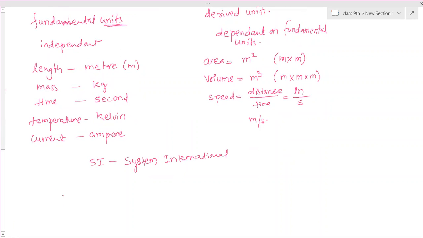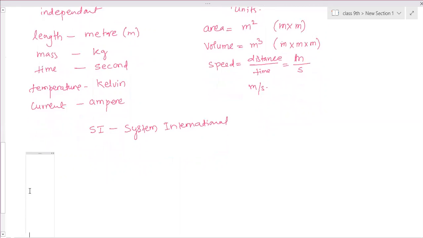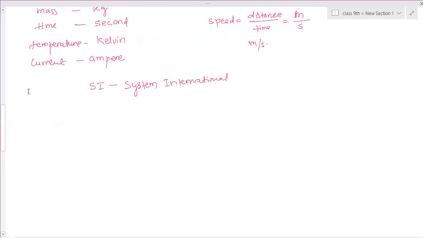There are multiple units and sub-multiple units also, which are higher than these values and lesser than these values. One thing, the conversions of multiple and sub-multiple units, you need to know a few conversions. Ma'am, can you scroll a bit up? I will explain and then you can write it down. When we write K, that is kilo. K means kilo. It is 10 to the power 3.